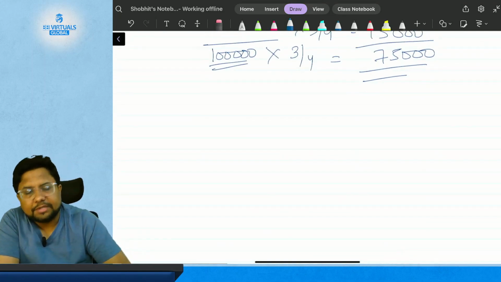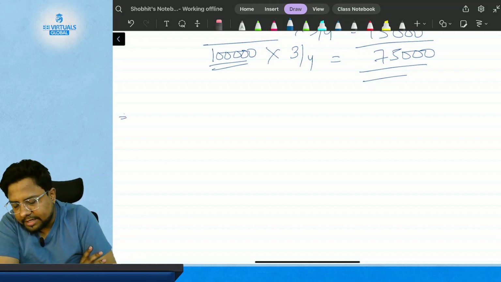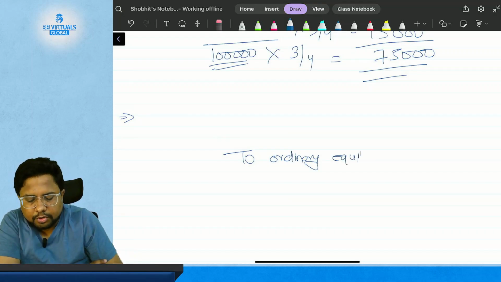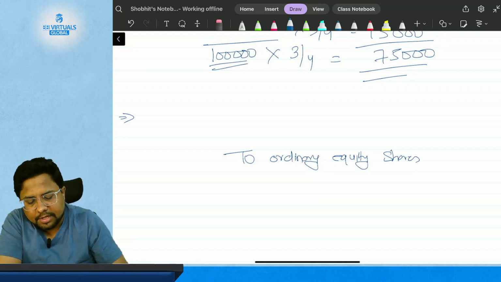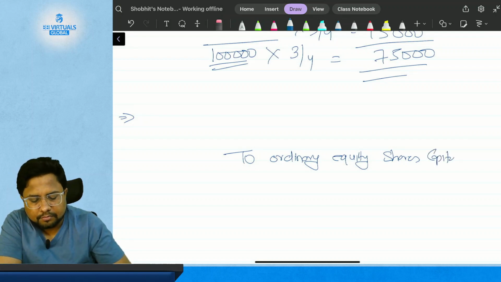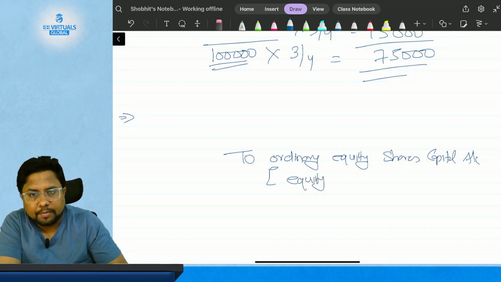Now, as the shares have been issued, the journal entry will be, first, to issue the shares. So we will have: to ordinary equity shares account, or share capital account, which will be classified under equity or capital.